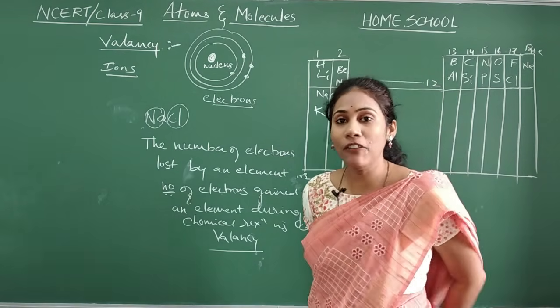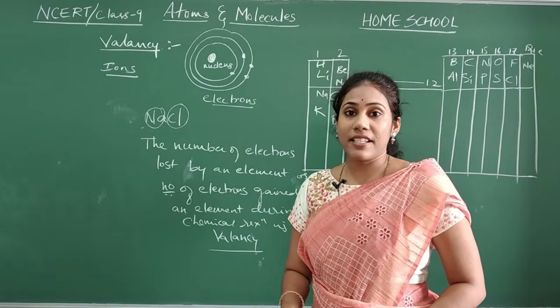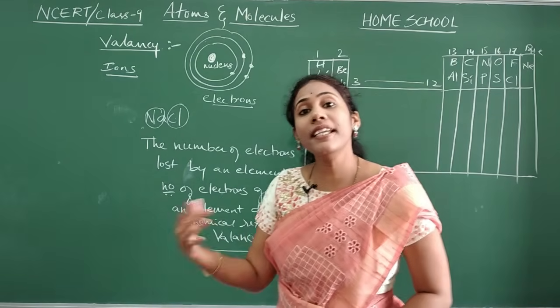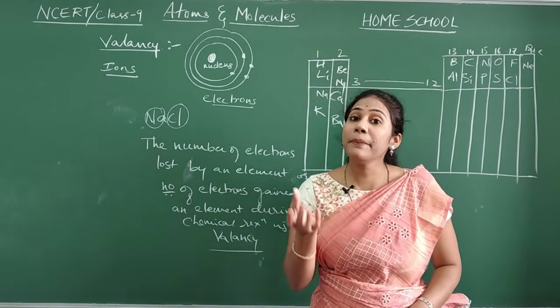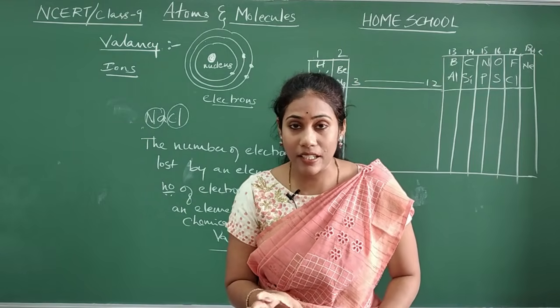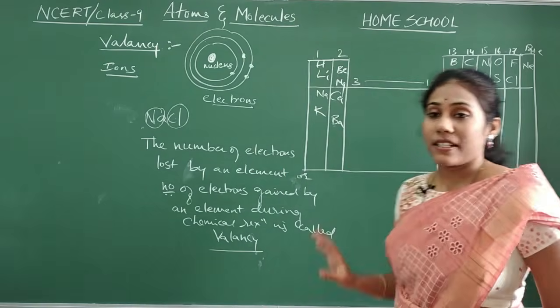Now let us discuss which element has what valency. That means which element is losing how many electrons and which element is gaining how many electrons. That itself is valency. That is what we will try to discuss for these elements.